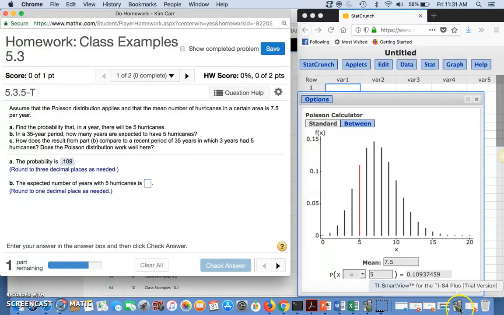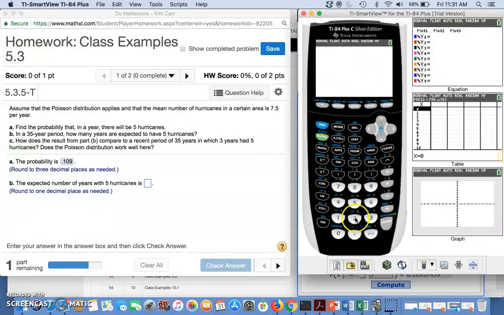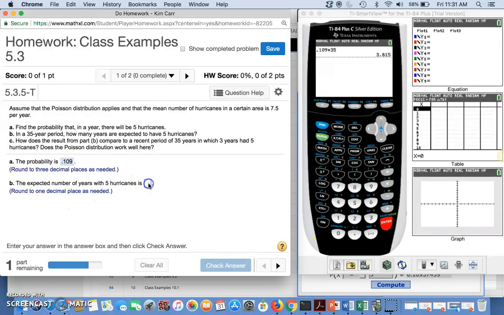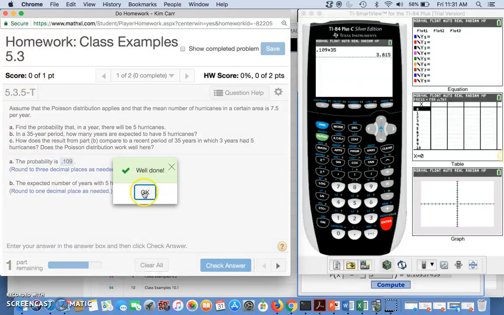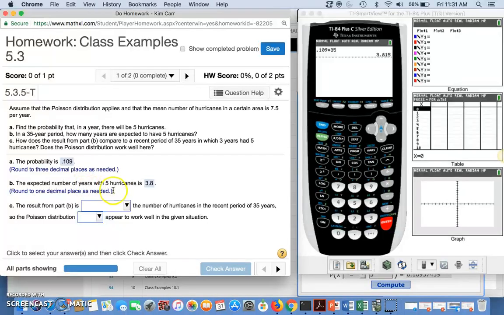So let's get a calculator and take 0.109 times 35. To one decimal place, I would say that's 3.8. So what was the expected number? It was the probability of 5 hurricanes in 1 year, multiplied by the 35 years.